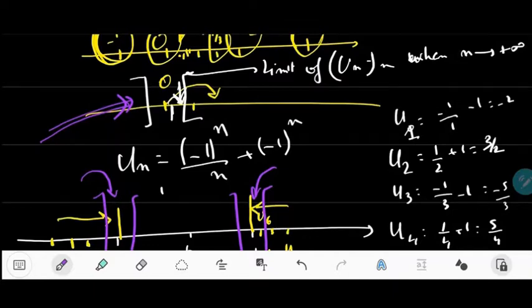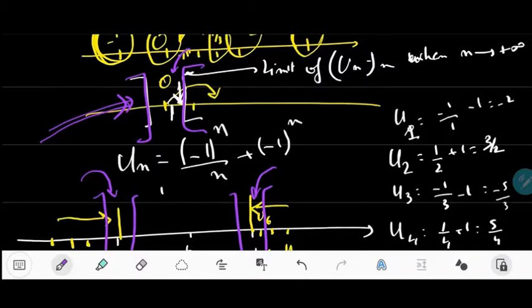Okay, so I will redefine the limit by saying that a limit of a sequence is a number such that if you take a tiny small interval around this number, you will not only have one element for n large enough inside the interval, you will have all the elements of the sequence from a given index n, starting at a given index n, you will have all the elements of the sequence inside. And this is true for 0, you see.